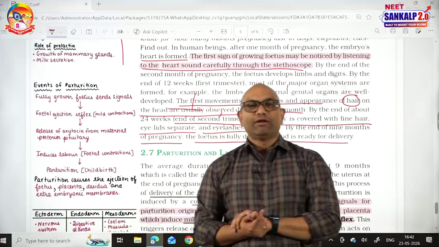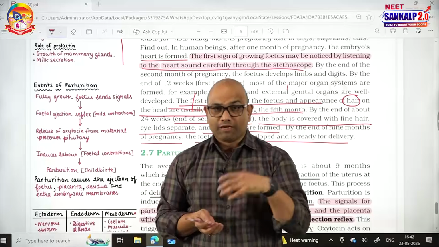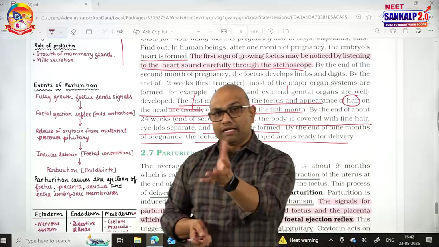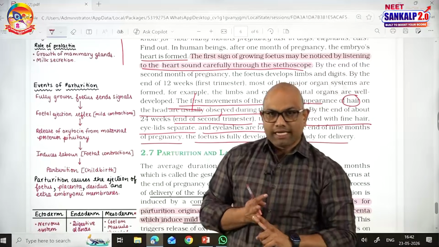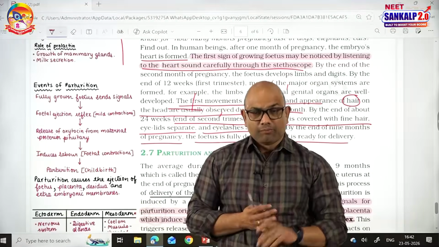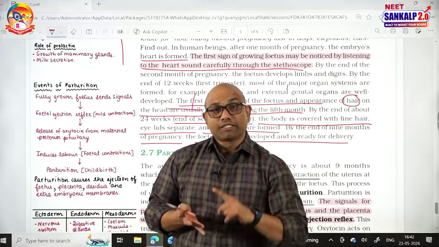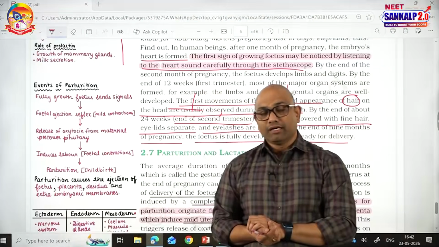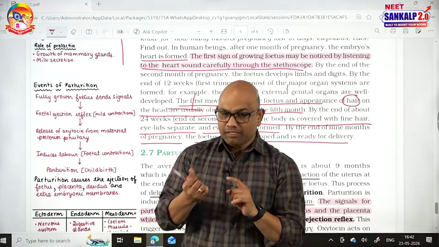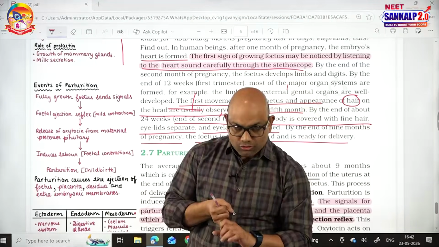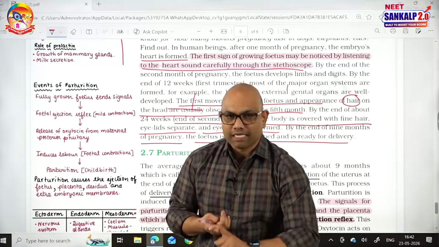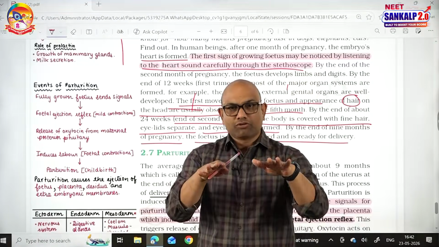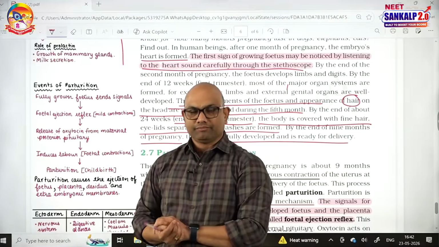And I told you it is a neuroendocrine mechanism because it has the role of nervous system as well as hormones. What are the hormones involved in this mechanism? Hormones like estrogen, progesterone levels get decreased, oxytocin, cortisol, prostaglandins. These are involved in parturition reflexes. Remember, oxytocin, estrogen, cortisol, prostaglandins are involved in parturition. And compared to the estrogen, the progesterone levels will decrease by the end of the pregnancy.